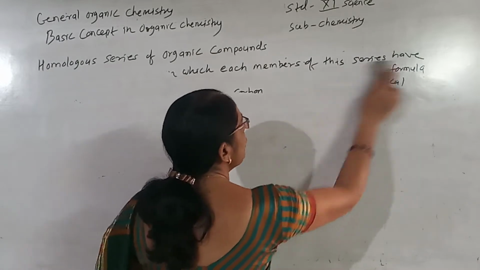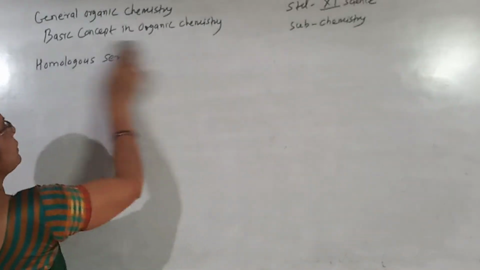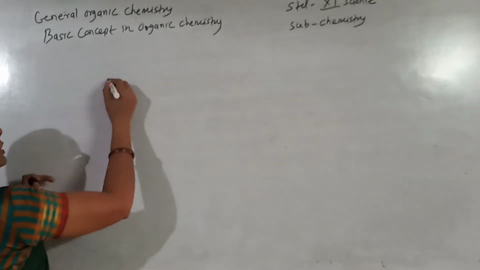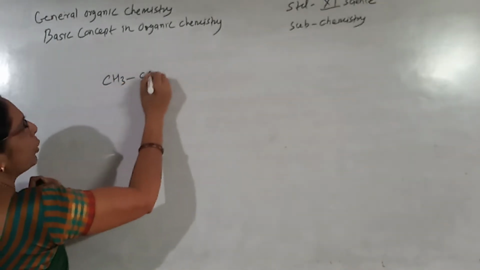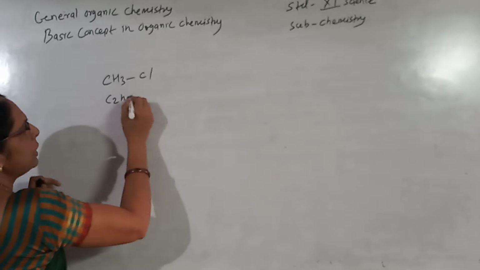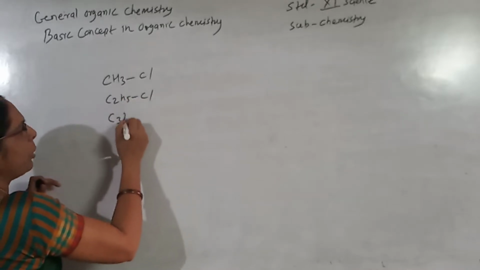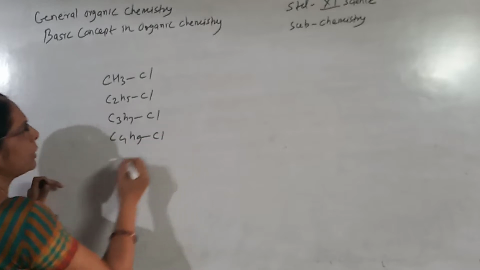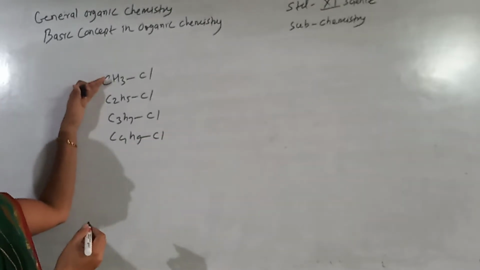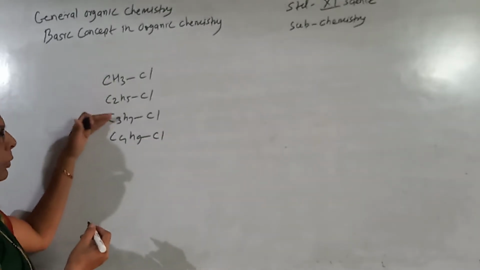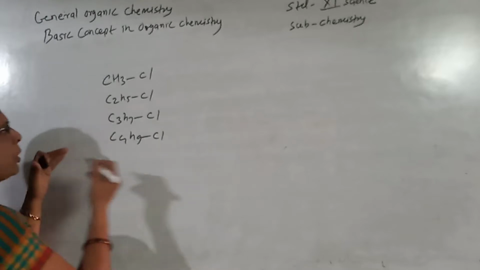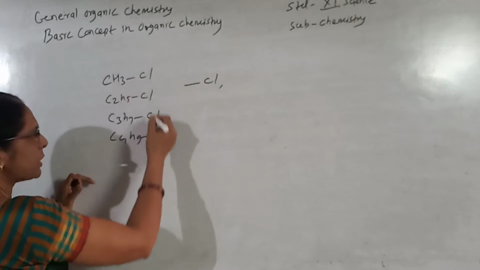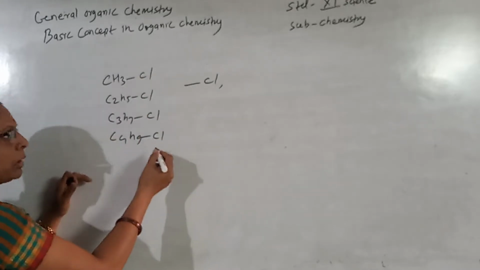You can also consider the homologous series of the alkyl halides, with examples such as methyl chloride, ethyl chloride, propyl chloride and butyl chloride. All have the same functional group, chlorine, and the same carbon skeleton, therefore the same chemical properties.